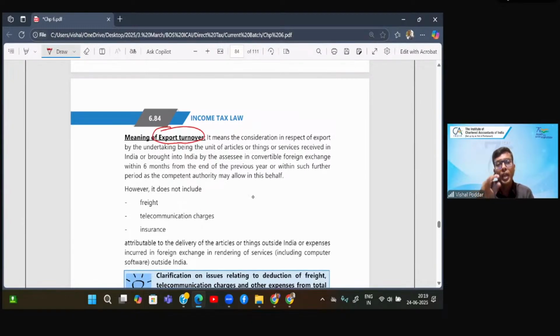But if you have received only 90 crores, then in the numerator, I will take 90 crores. Denominator will be the entire 100 because denominator is total turnover. So I will only take that much amount of consideration relating to the export which you are able to bring back into India within the time limit allowed, which is 6 months, or if the competent authority extends it further.